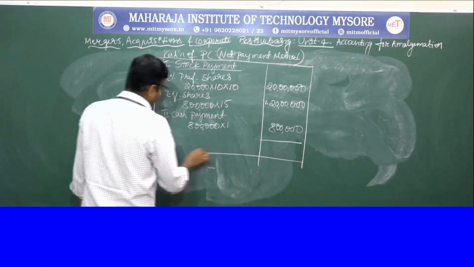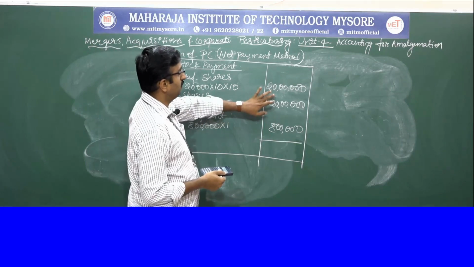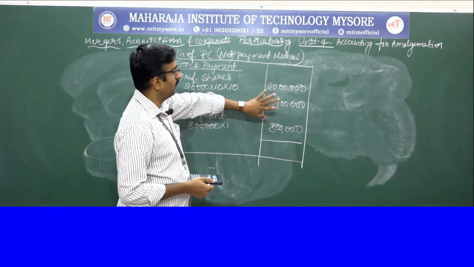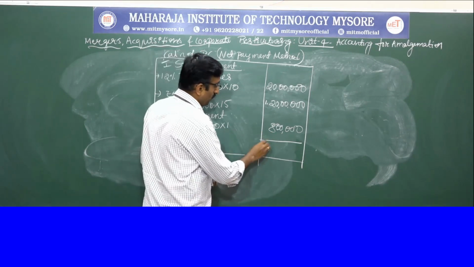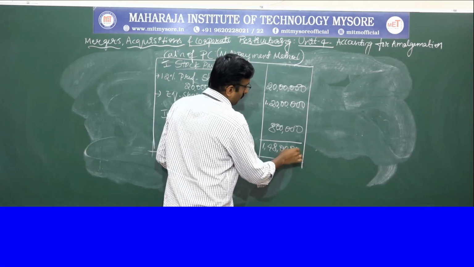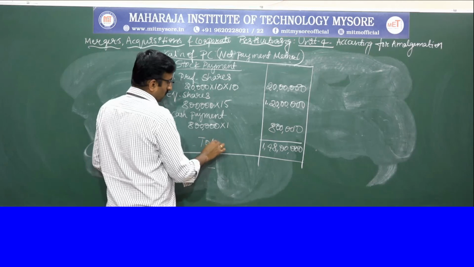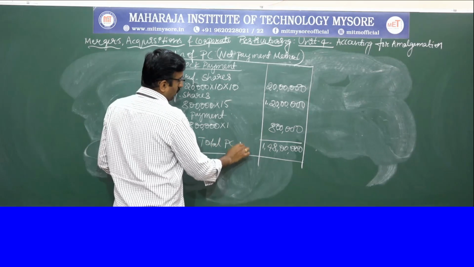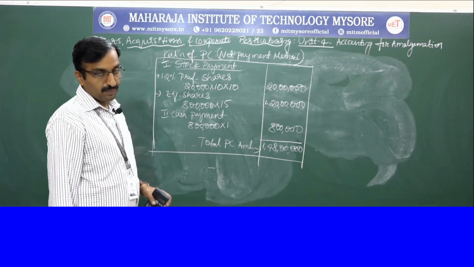So the total is 1 crore 40 lakh plus 8 lakh, it will come to 1 crore 48 lakh. This is called the total PC amount as per net payment method.